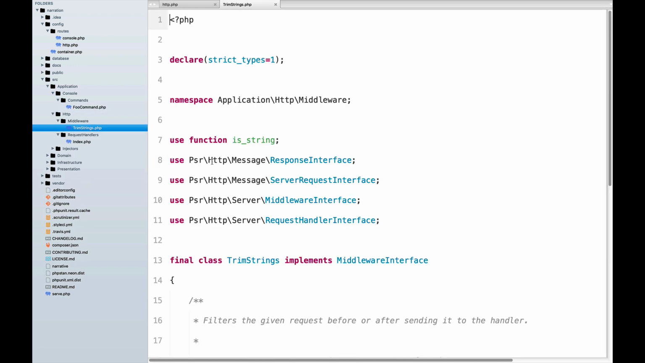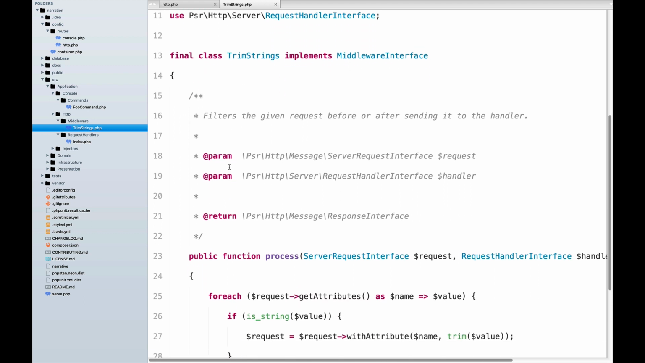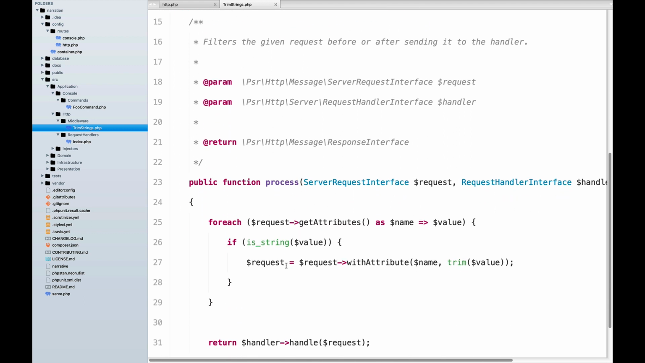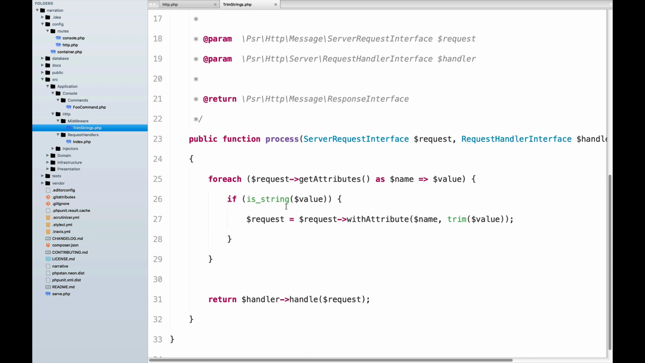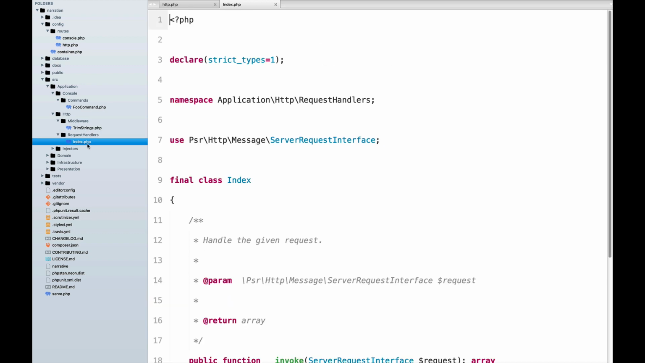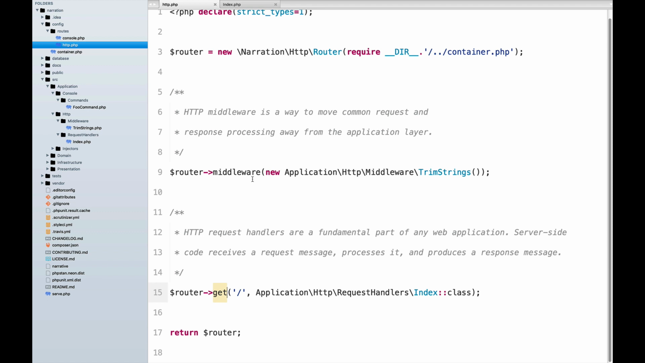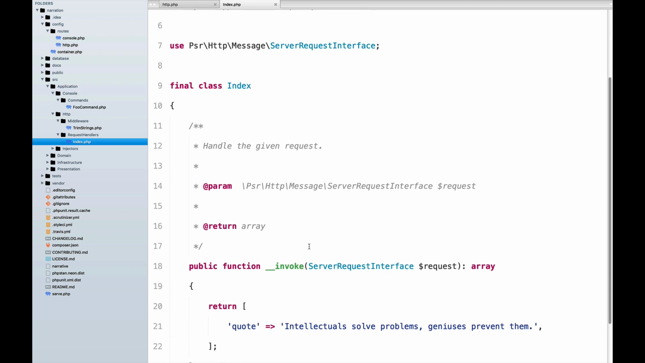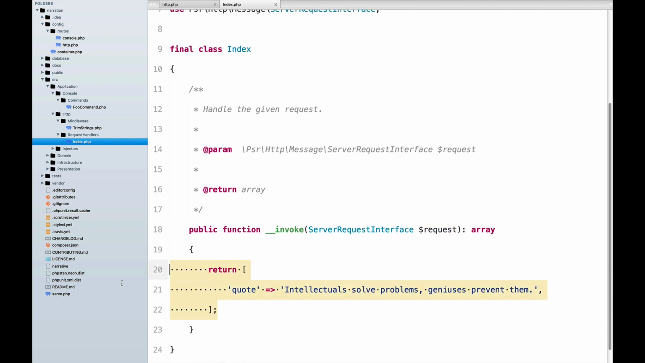We also have middlewares, which means that they are responsible to do some stuff with the request if they want to, and then at the end delegate to the proper request handler. And those are the request handlers. So as you may have seen in the http.php file, you are registering that when someone performs a GET on this route, you want to respond with this request handler. And this is just a simple class that receives the request and returns a response.